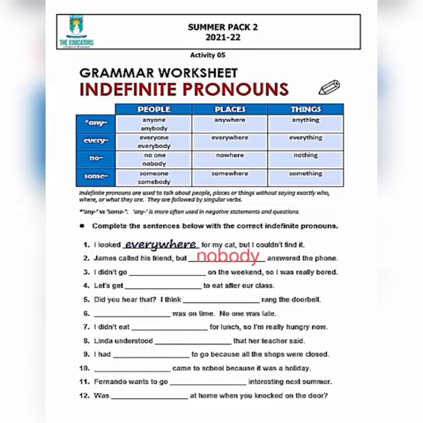So let's do the activity. In this activity, you will write these indefinite pronouns in the blanks, like I looked everywhere for my cat. Everywhere is used for places, like in the table. Anybody, nobody are used for people. Anywhere, nowhere, somewhere are used for places. And anything, everything are used for things or objects. Like James called his friend, but so in this we are talking about a person. So we will write: Nobody answered the phone. So in this way you will do this activity.